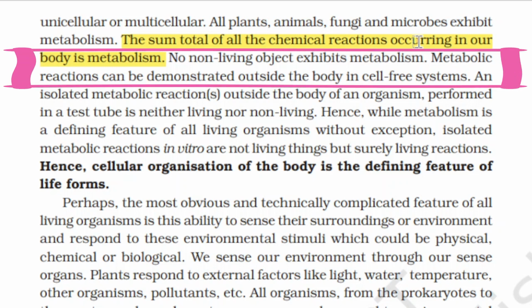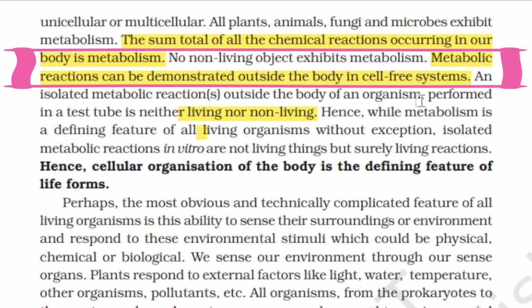Metabolic reactions can be demonstrated outside the body in a cell-free system. Certain reactions we can demonstrate in the lab, in a cell-free system. An isolated metabolic reaction performed outside the body of the organism, in a test tube, is neither living nor non-living. Remember this. When you carry out the same reaction in a test tube in a lab, it is not called living or non-living.